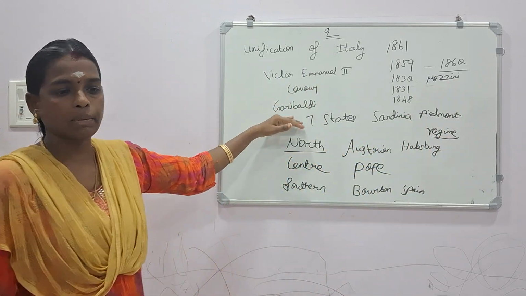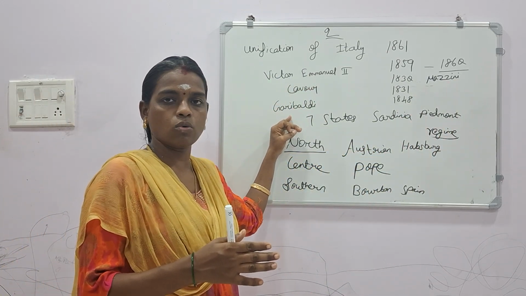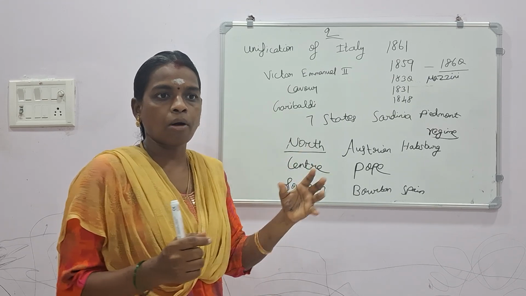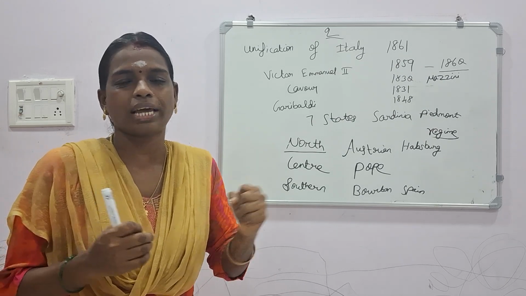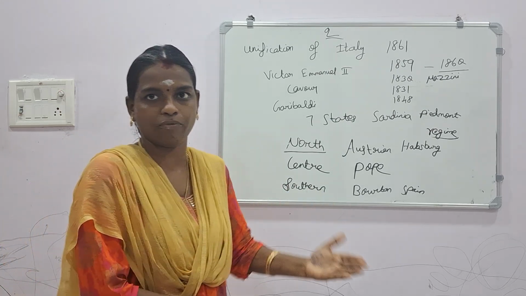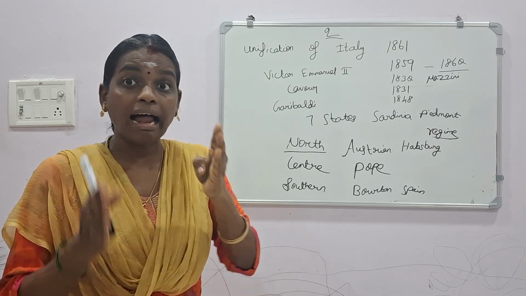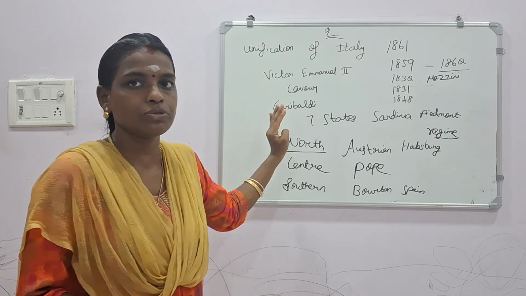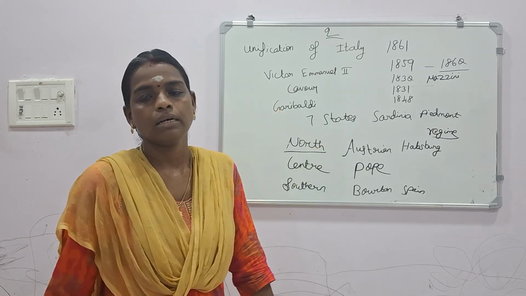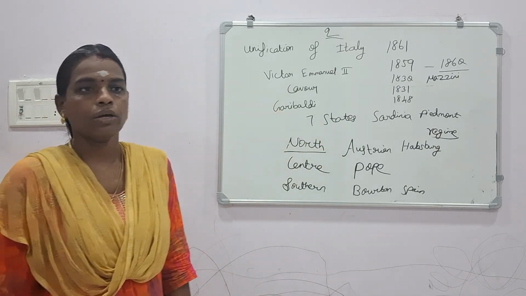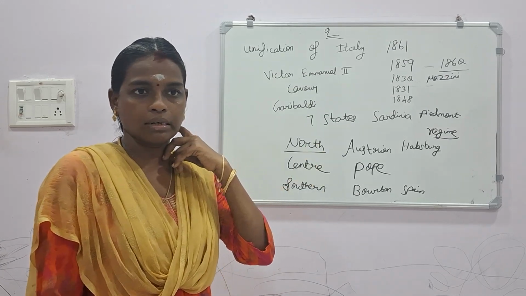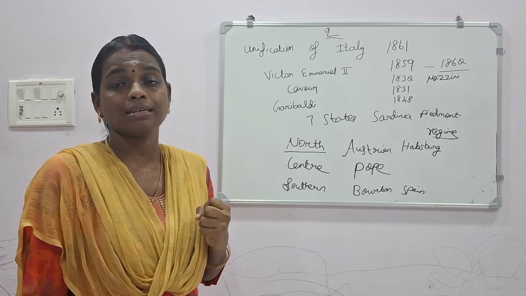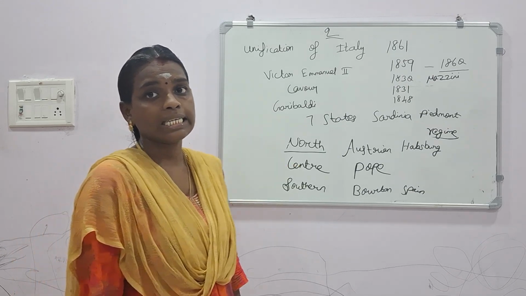Here, Giuseppe Garibaldi was a person who led an armed rebellion. Some armed people, some soldiers, came forward to revolt against the government for the unification of Italy. That armed revolt was led by Giuseppe Garibaldi. That person also got support in Italy, and finally the unification of Italy became successful in the year 1861.